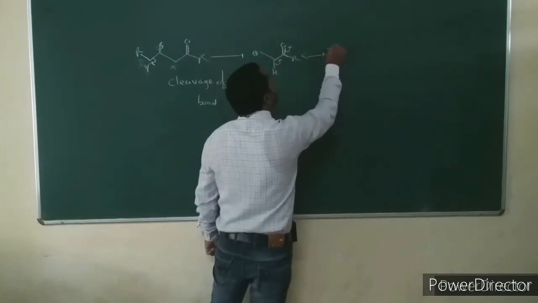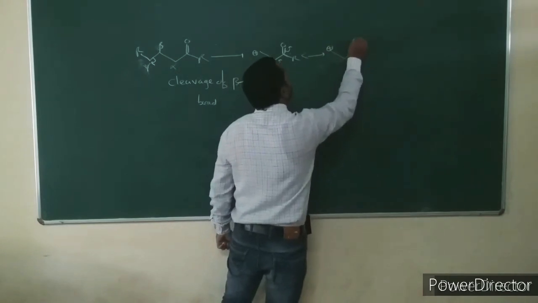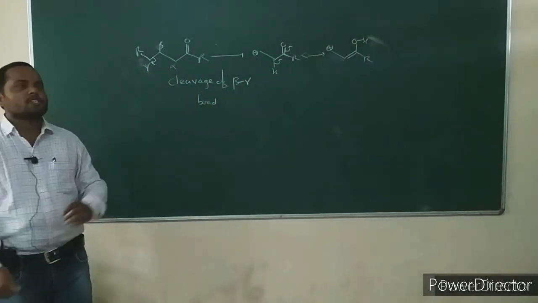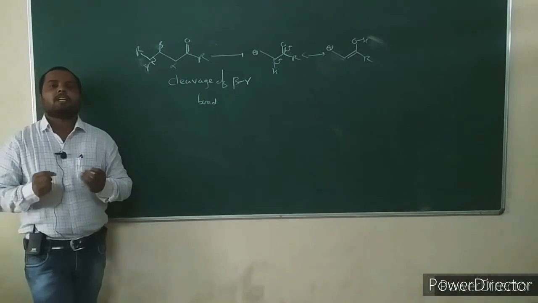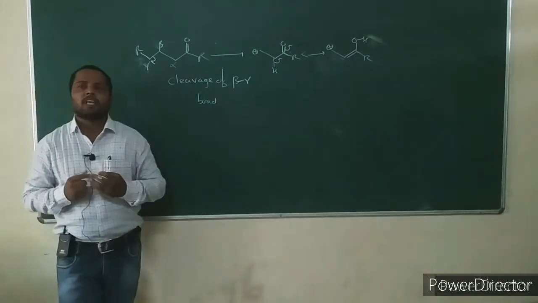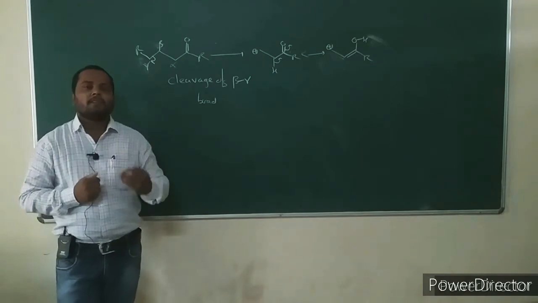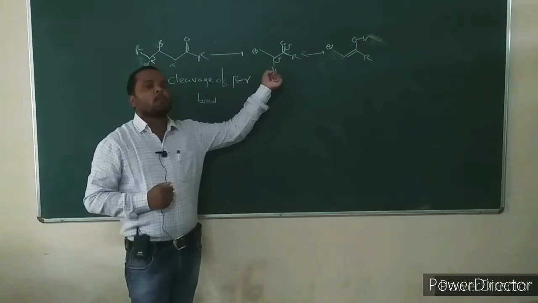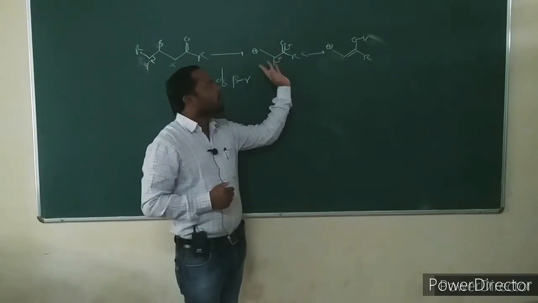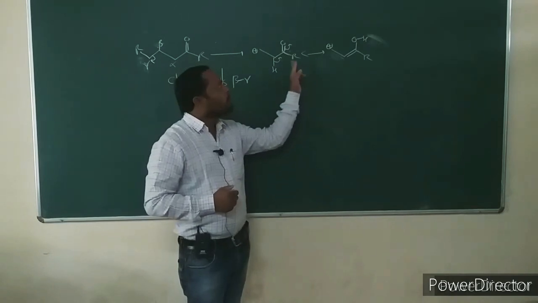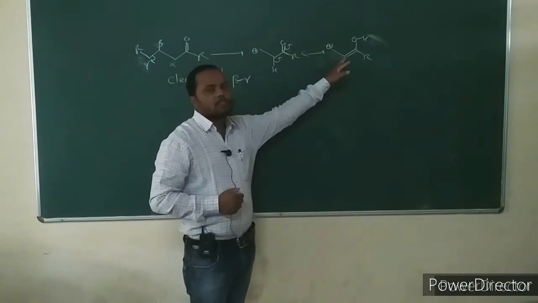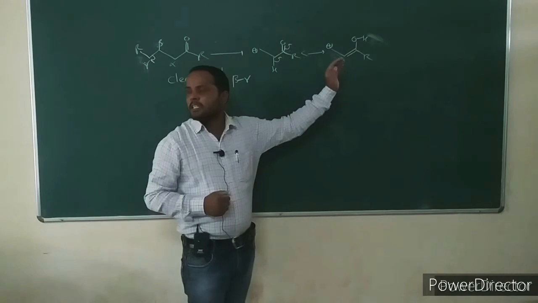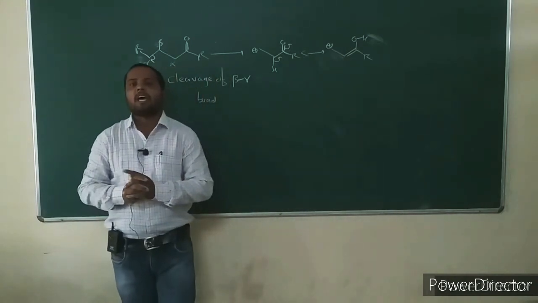It is a conjugated carbocation, conjugated to a carbon-carbon double bond. This fragment ion is formed. This is the third way of fragmentation. When one of the alkyl side chains in an aliphatic ketone is more than 3 carbons, cleavage of the beta-gamma bond occurs to give a resonance stabilized carbocation. We can write another resonance form. In these resonance structures, the carbocation is conjugated to a carbon-carbon double bond. This is the third way of fragmentation in aliphatic ketones.